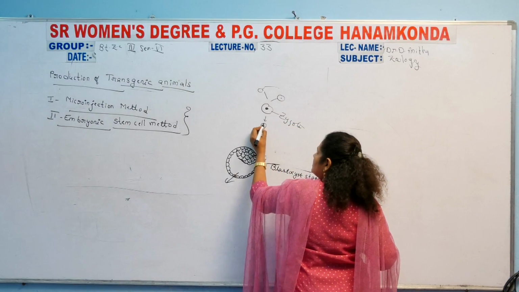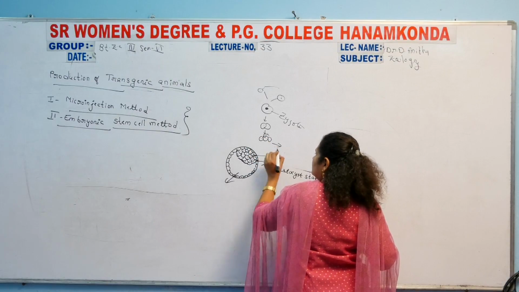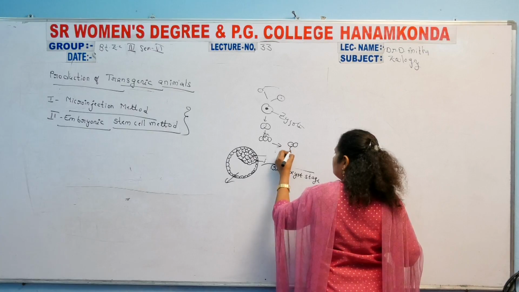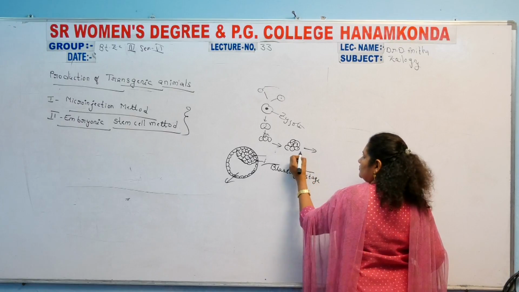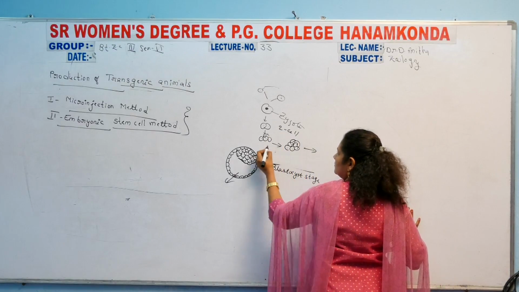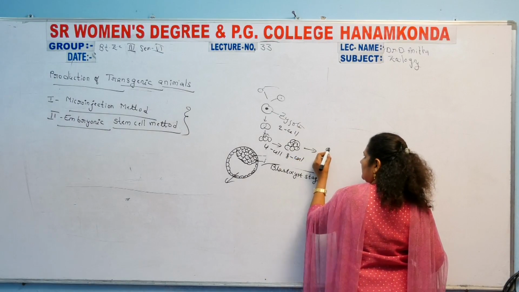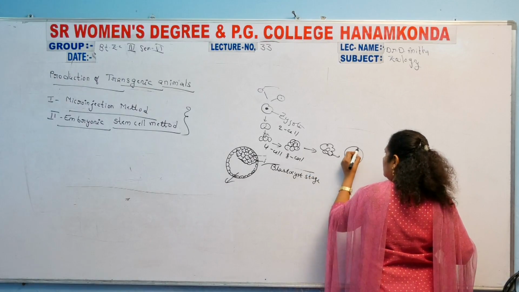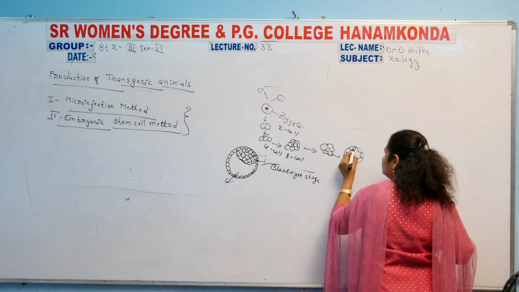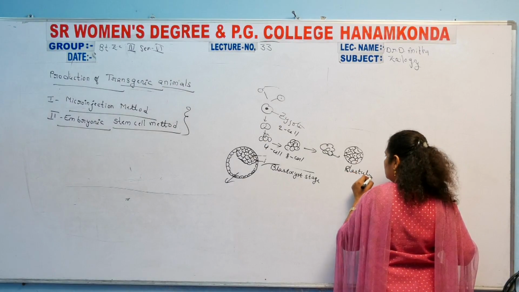The zygote undergoes division: 2 cell, 4 cell, 8 cell and 16 cell. Finally it is converted into a rounded ball-like structure. It is converted into a blastula stage.